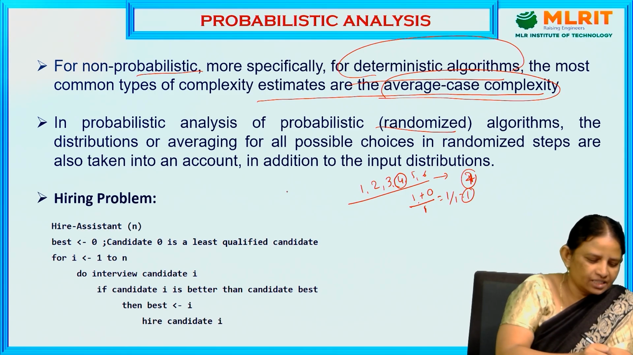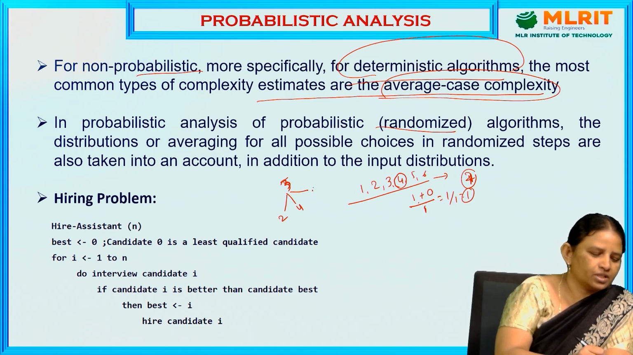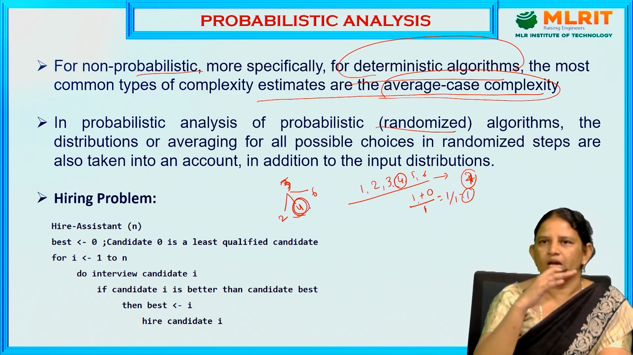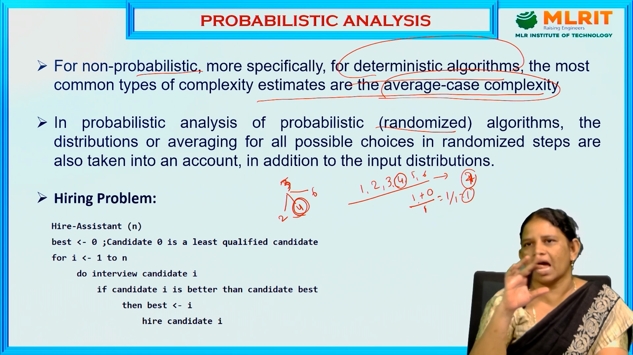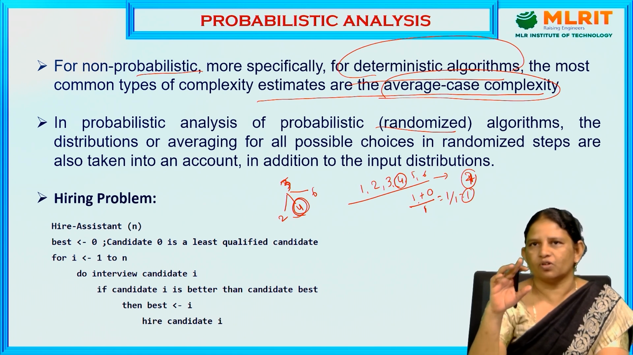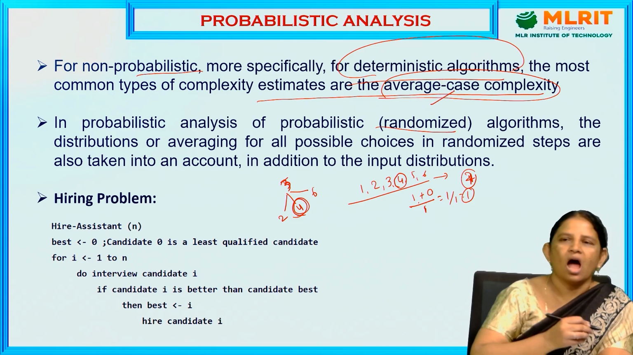Suppose the work is distributed to 3 persons. One person can complete the work within 2 days, another person takes 4 days, another person takes 6 days. So 4 is the average case. Maybe he can complete it in 2 days or it takes 5 days, but it is the average case. So in the case of deterministic algorithms, we measure the time complexity based on the average case.